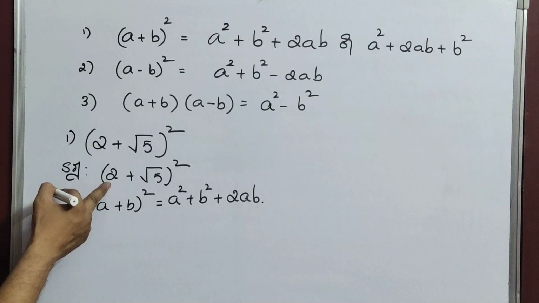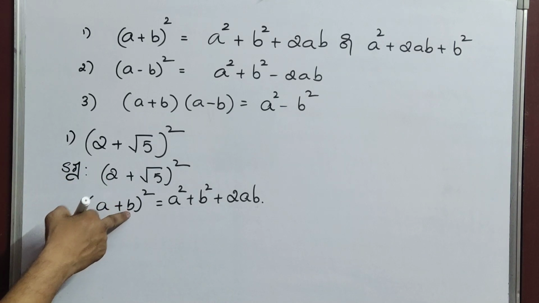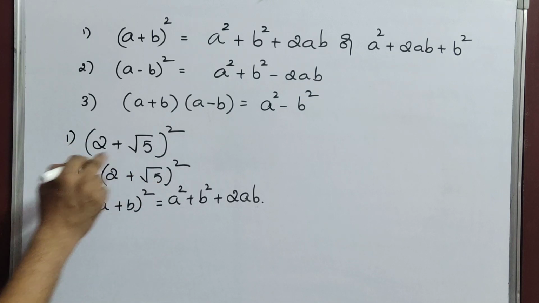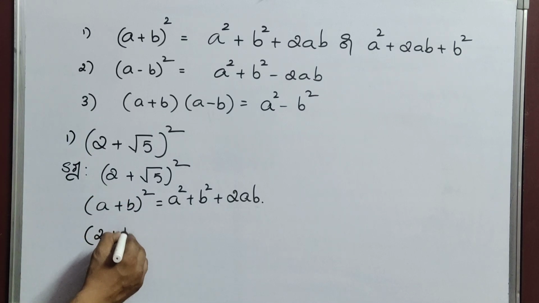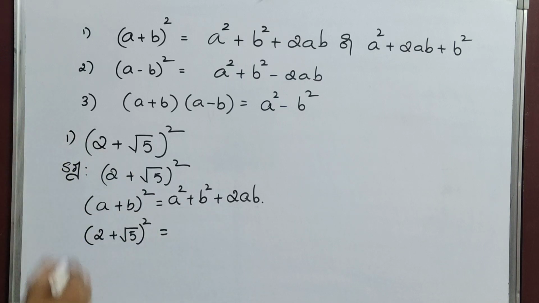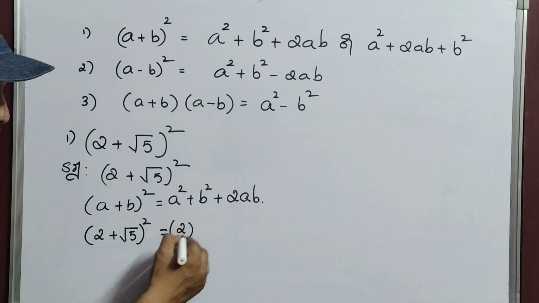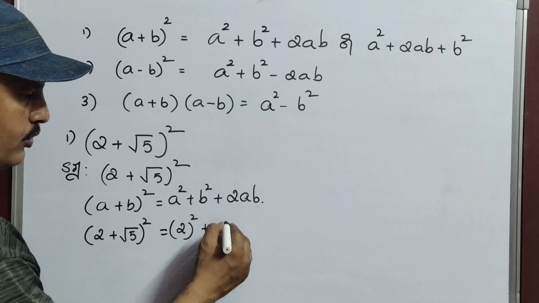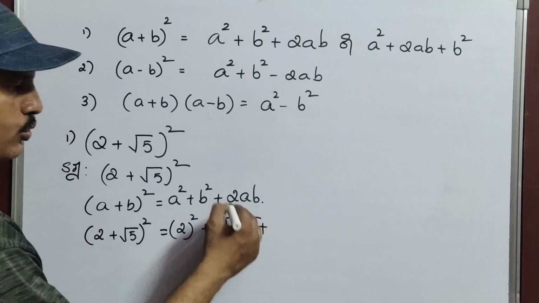Okay, now a means 2 here. You have to understand like this: a means 2 and b means root 5. So write the question here: 2 plus root 5 whole square equals, a means what? 2. So 2 whole square plus, what is b? Root 5. Root 5 whole square plus 2ab.